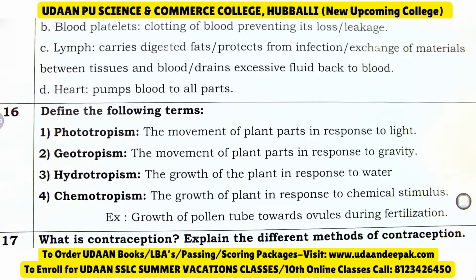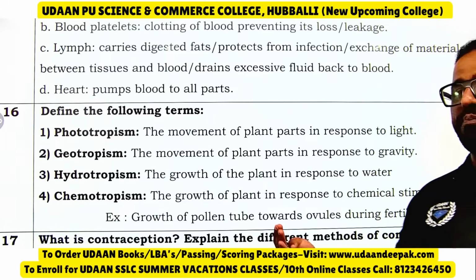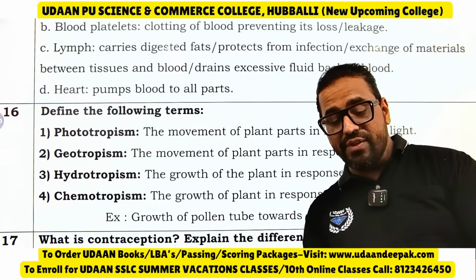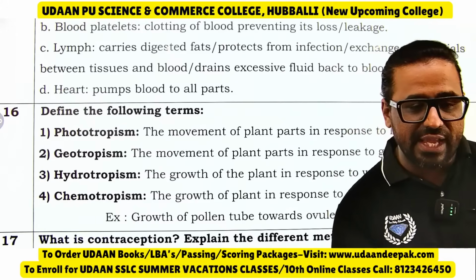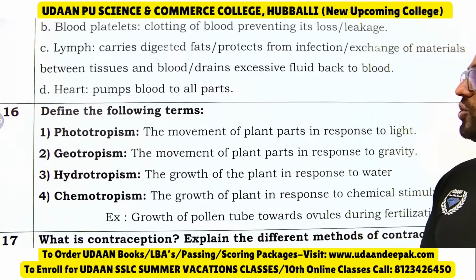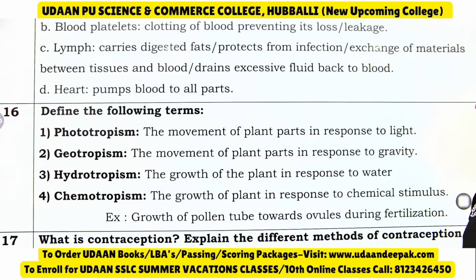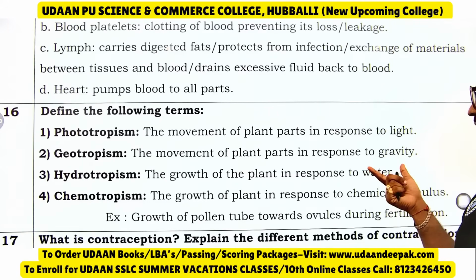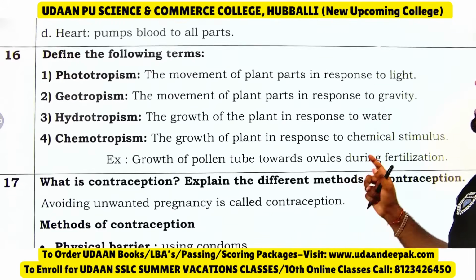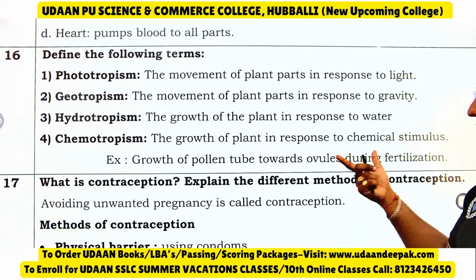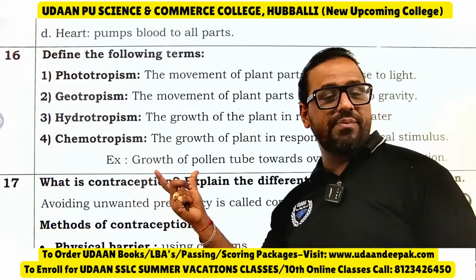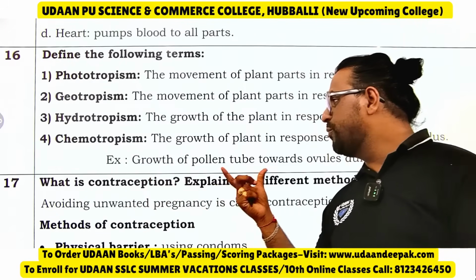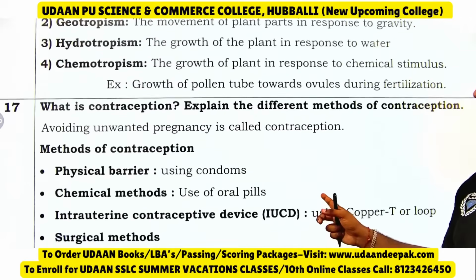Define the following terms: phototropism, geotropism, hydrotropism. Everyone is aware of these kinds of tropism. Phototropism is the movement of plant parts in response to light. Geotropism is in response to gravity. Hydrotropism is in response to water. Chemotropism is in response to chemicals. An example for chemotropism is the growth of the pollen tube towards the ovules during fertilization.